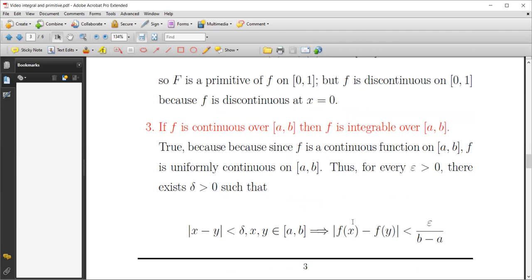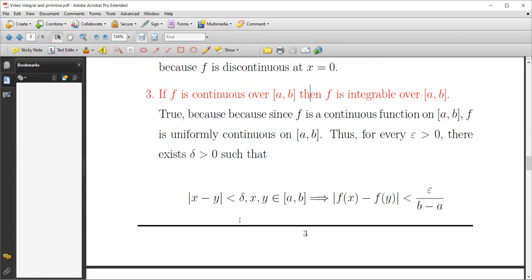So for every epsilon greater than 0, we can find a delta greater than 0. Delta can depend on epsilon, but not at all on x and y. So if the difference is less than delta for each x and y in AB, we have f of x minus f of y less than epsilon over b minus a.